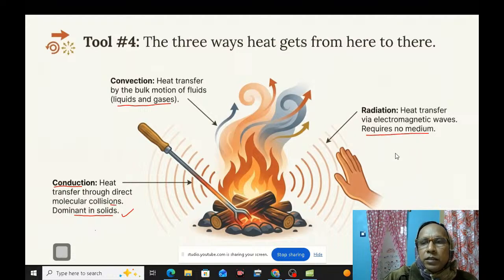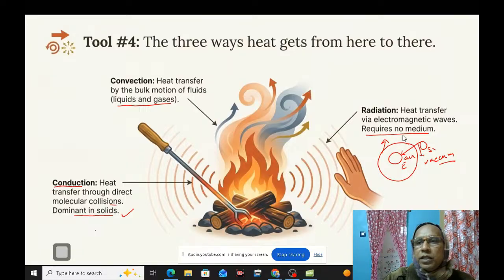That is the sun. This is our earth. The light from the sun comes to our earth by the process of radiation. There is no medium. Up to here there is atmosphere, and after that it is vacuum. So there is no medium here.